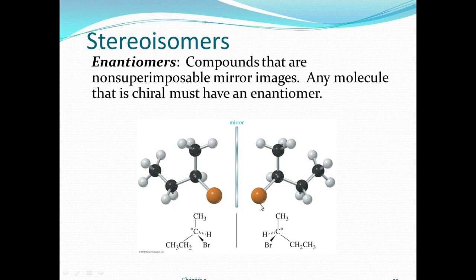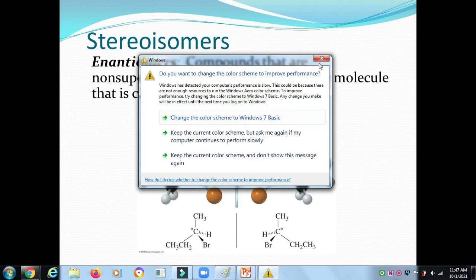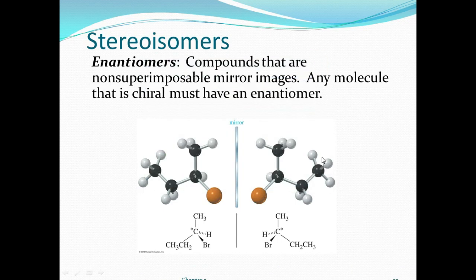Okay. Here, another word is stereoisomerism, enantiomers. What is an enantiomer? The word enantiomer is very important. Enantiomers and diastereomers. Here we are talking about compounds that are non-superimposable mirror images. Any molecule that is chiral must have two enantiomers.